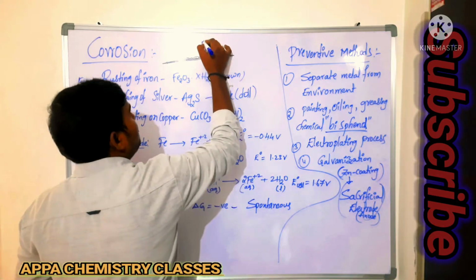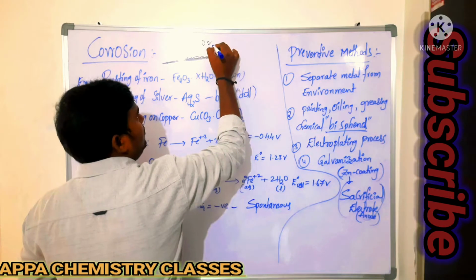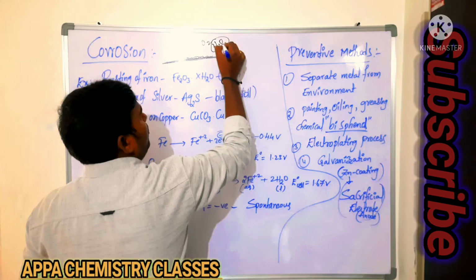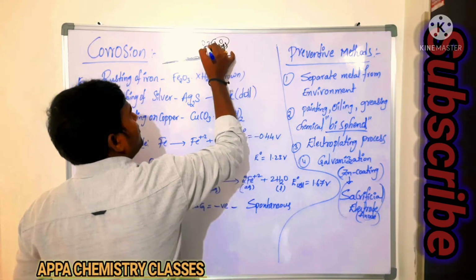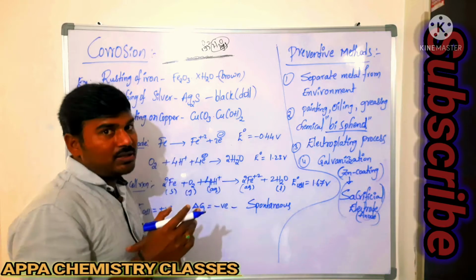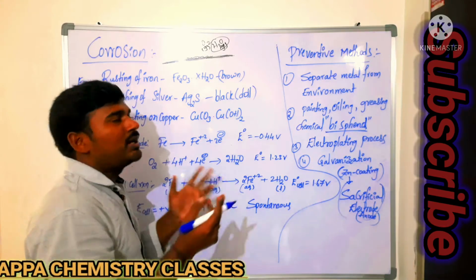The environment mainly contains oxygen and moisture, that is liquid water, water vapor, as well as oxygen gas. Nitrogen is there, but it is inert.